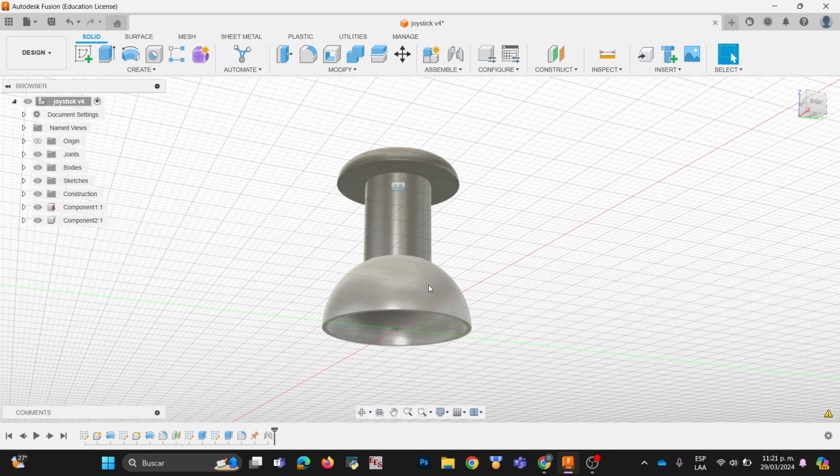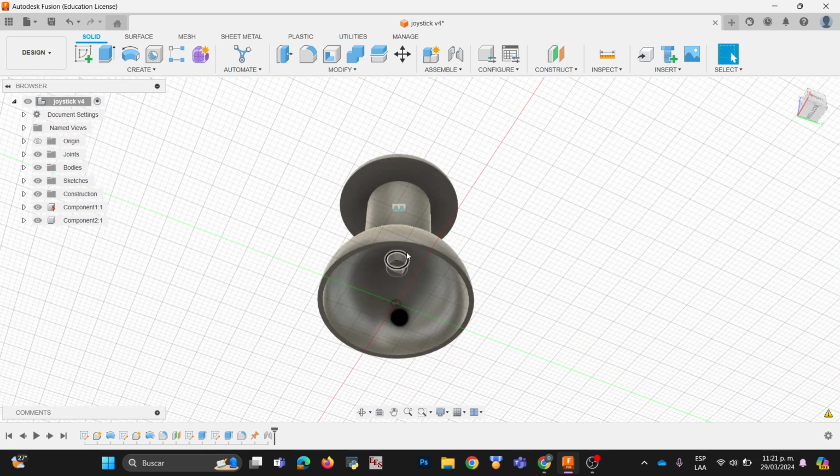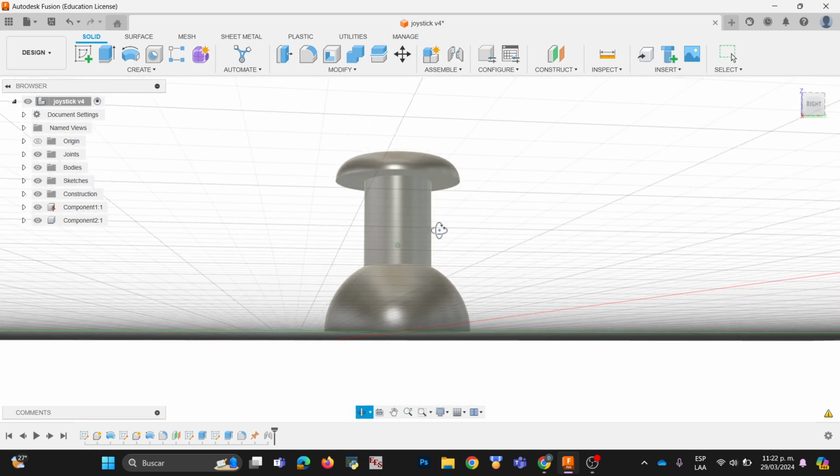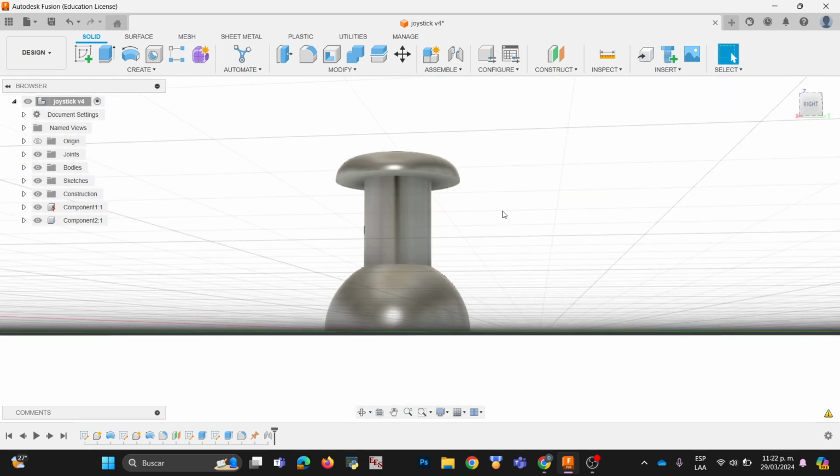And now we will add the material to all these components. We press A, okay.